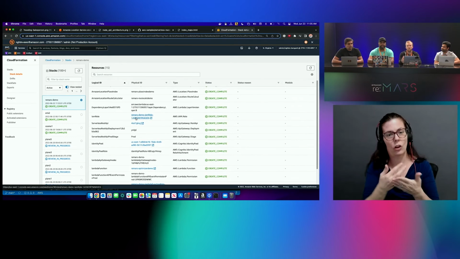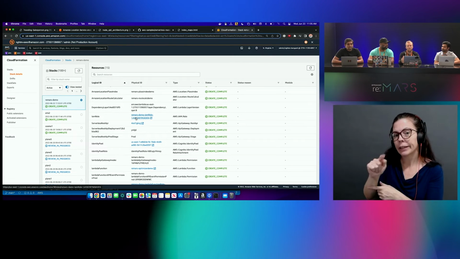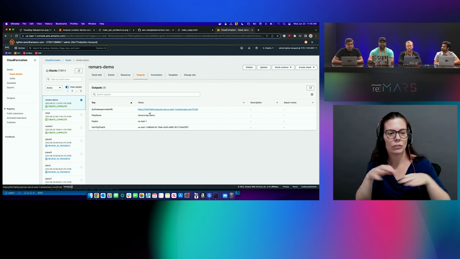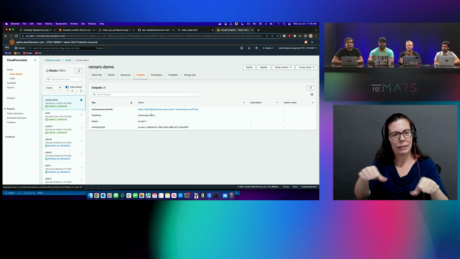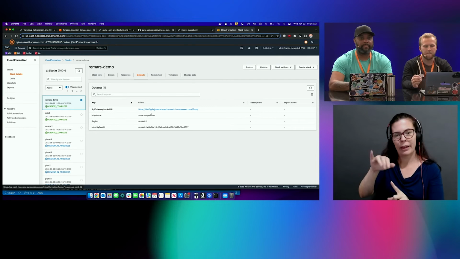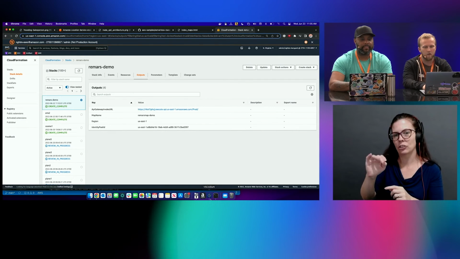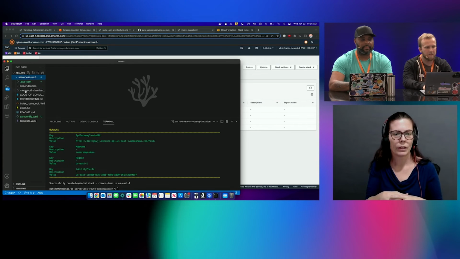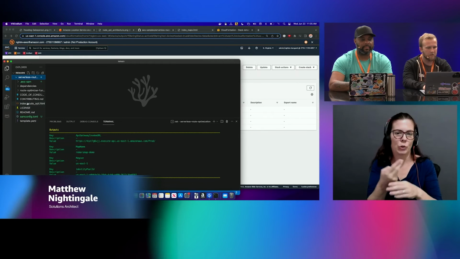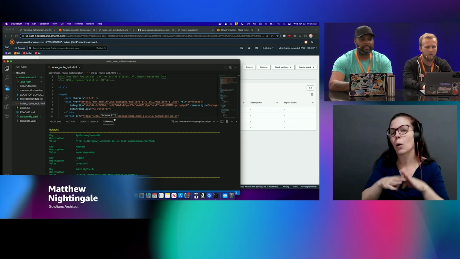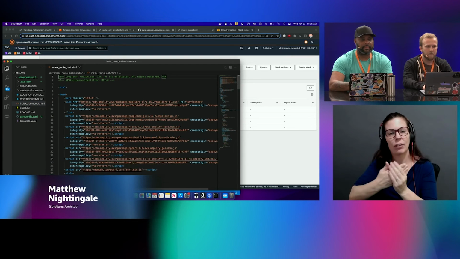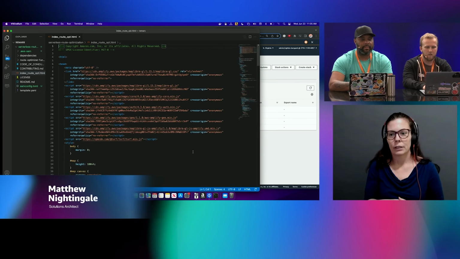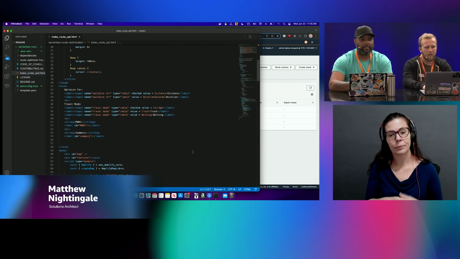In the GitHub repo, which you'll see, there's a README file that has instructions on pasting the outputs of this stack into the index.html file. So real quickly, I can show how to do that using the outputs. Let me jump into the index file and we'll look at some code. So I'll scroll down here.